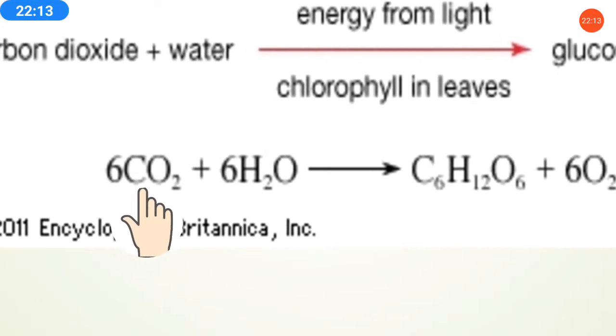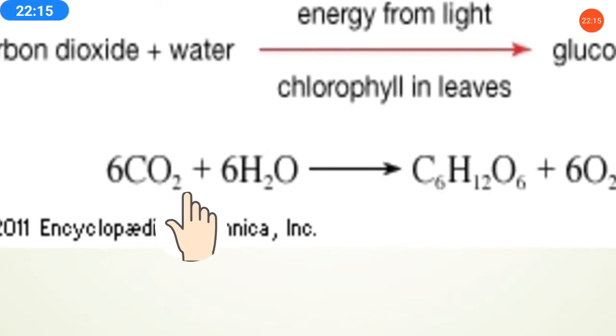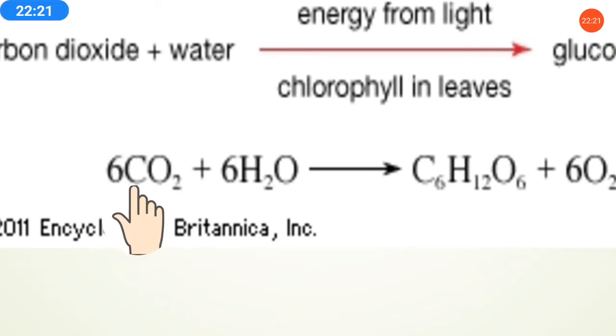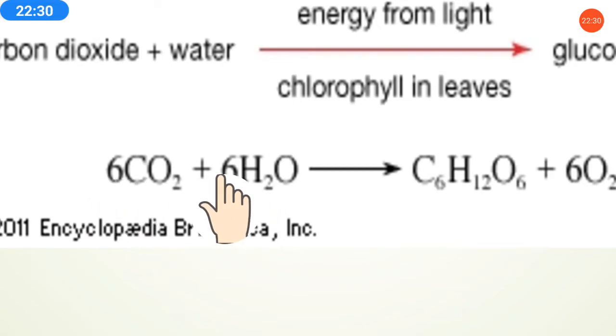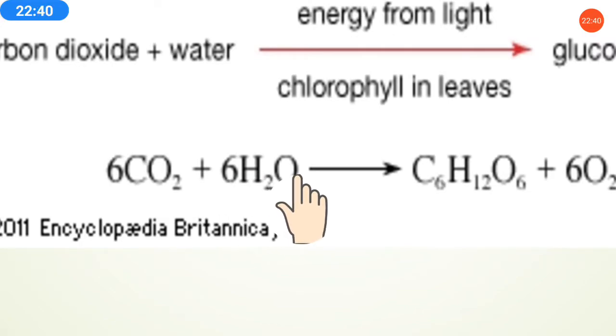The 6 is common for carbon and oxygen both, so 6 carbon atoms and 12 oxygen atoms. And 6H2O means 6 times 2, so 12 atoms of hydrogen and 6 atoms of oxygen.